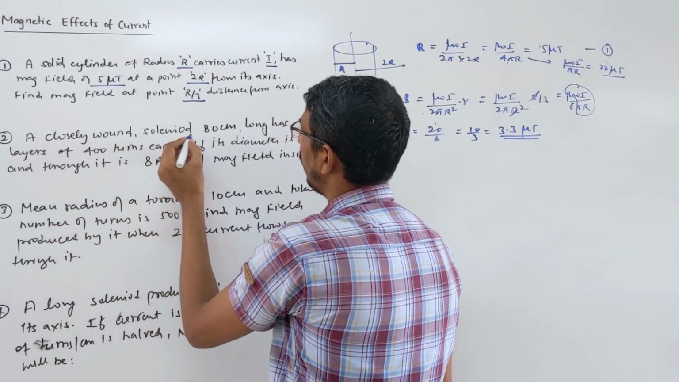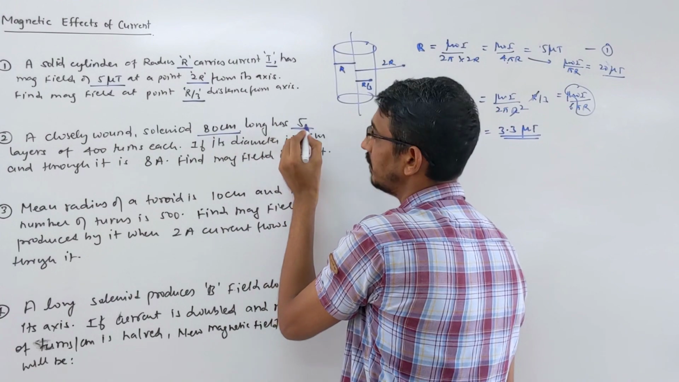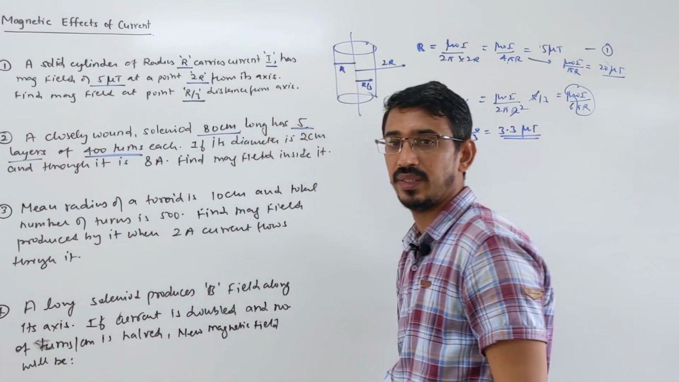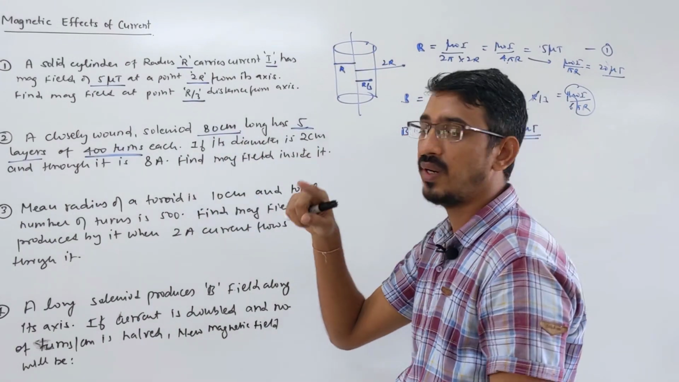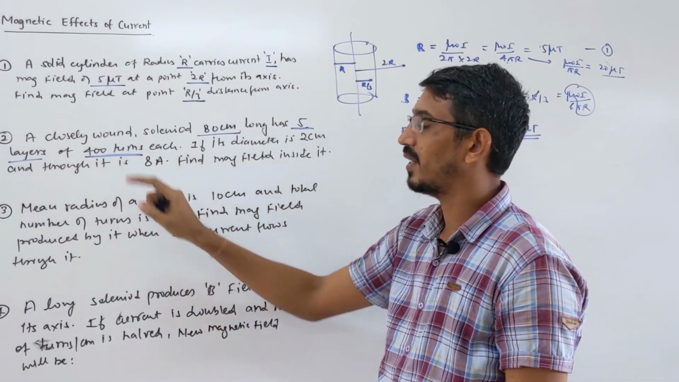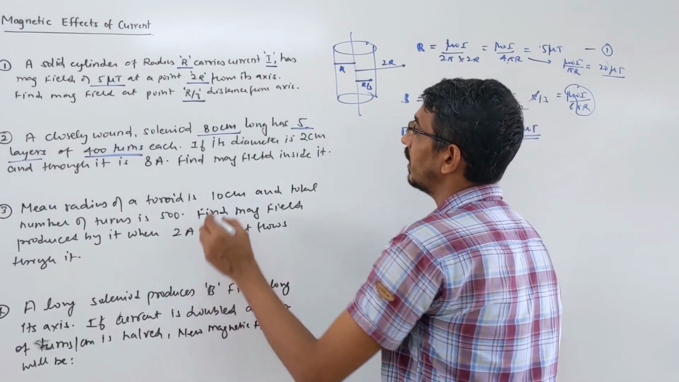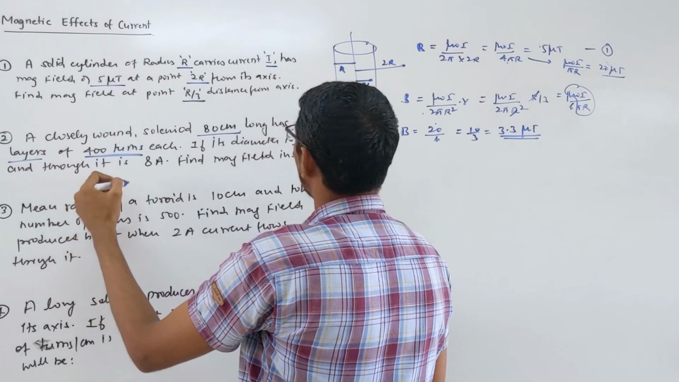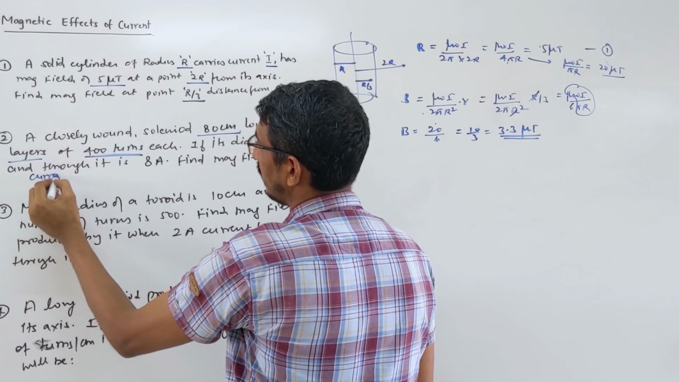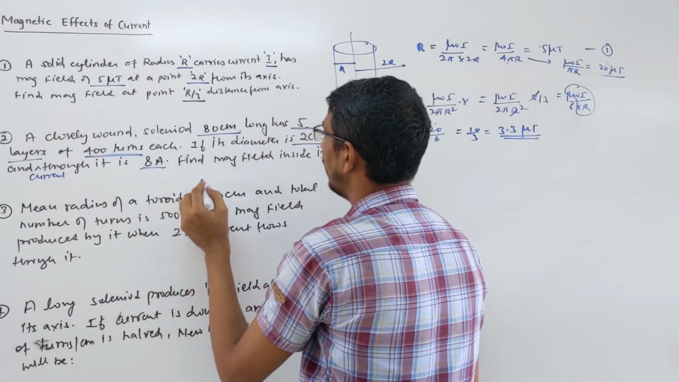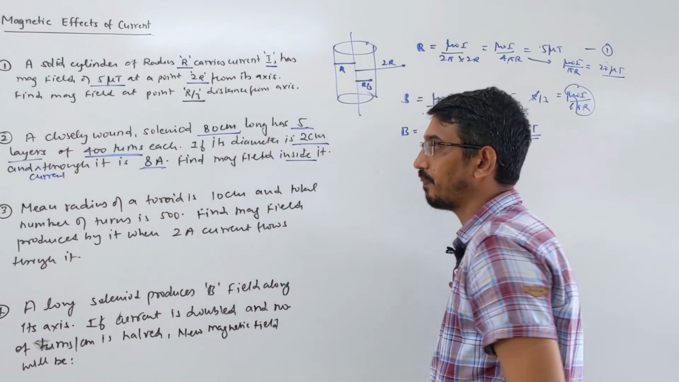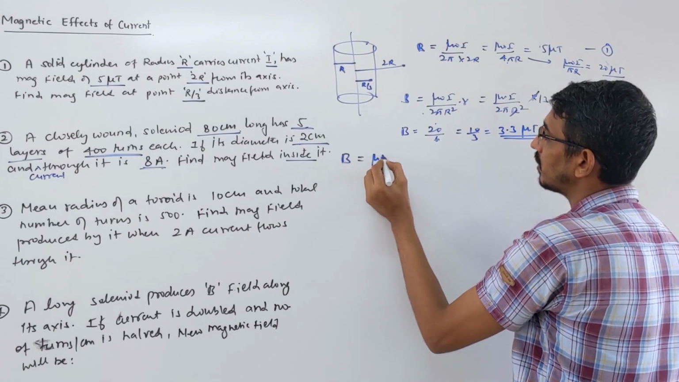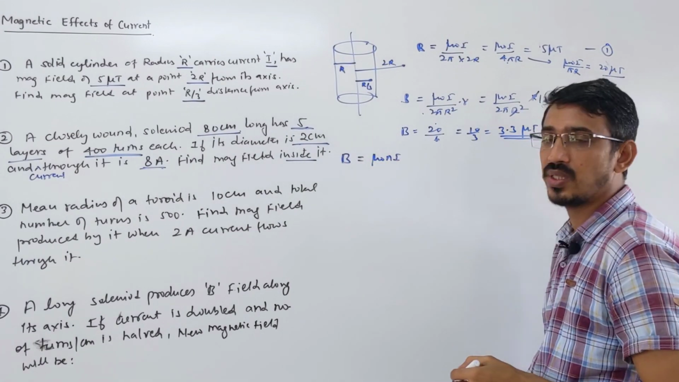A closely wound solenoid 80 cm long has 5 layers of 400 turns each. Correct? Length is given, 5 layers are given, and each layer has 400 turns. If the diameter is 2 cm and the current through it is 8 ampere, find the magnetic field inside it. Okay, so these are direct questions. Look here, magnetic field is mu naught n i, that's the formula for a solenoid.